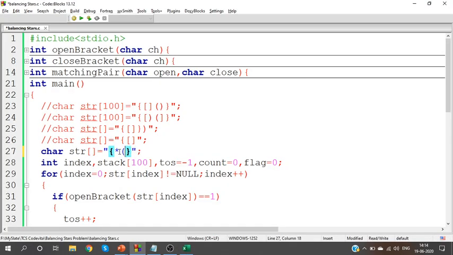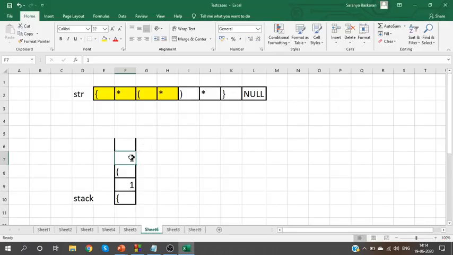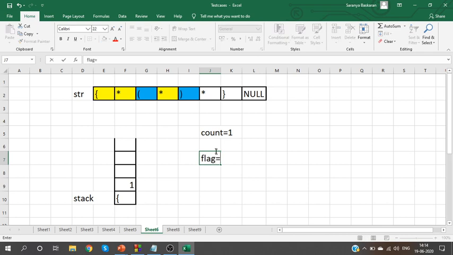Here we have a star and another star, right? In this case, between this pair I have only 1 star, but overall we have 3 stars, right? If it is only 1, it is not balanced, so you'll remove this one and balance count will be set as 1 because these two brackets are balanced. Since these two brackets are balanced, we'll set the count as 1, but the flag value will already change as 1. Why? Because I have only 1 star here.